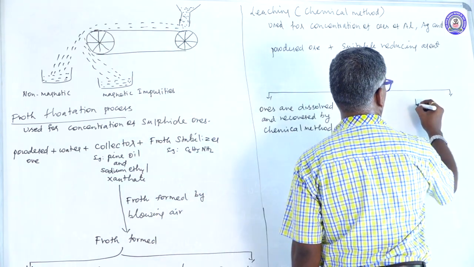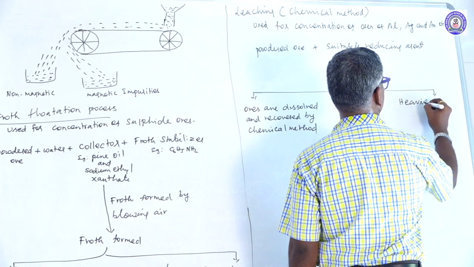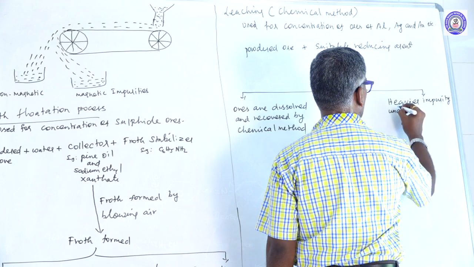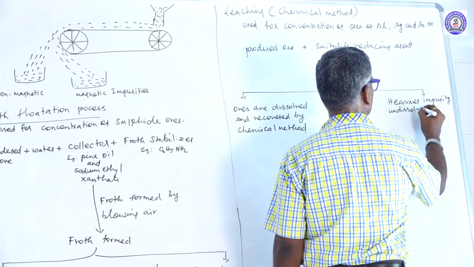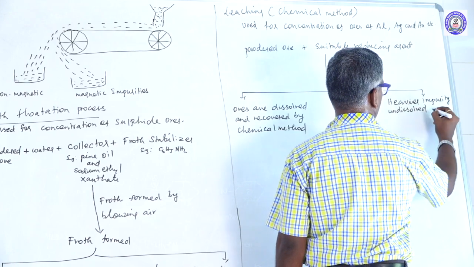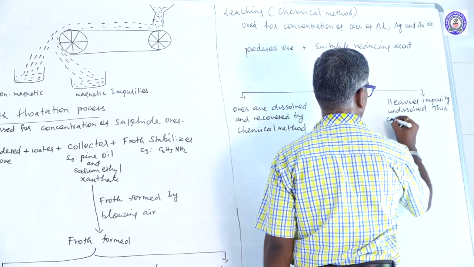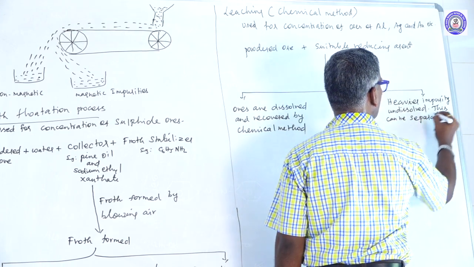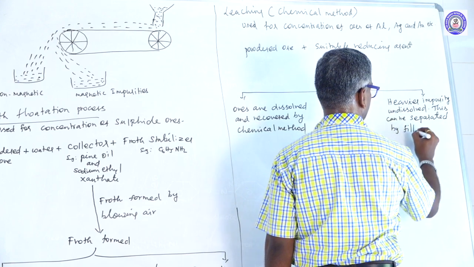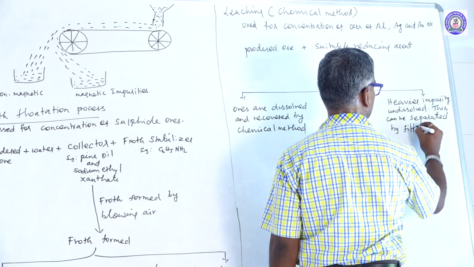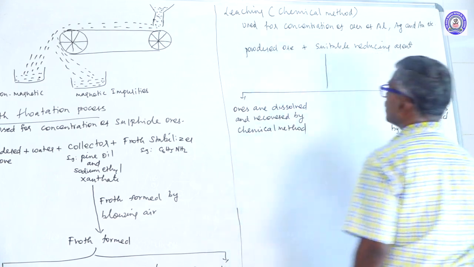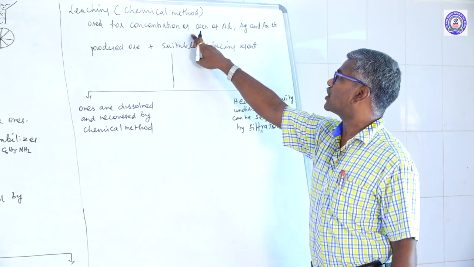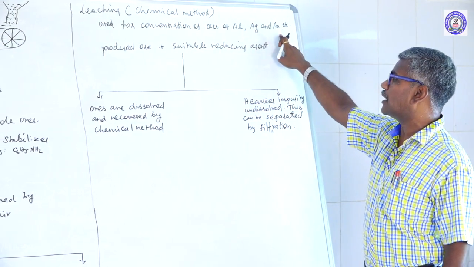Here, heavier impurity undissolved. This can be separated or removed by the filtration. This method known as leaching or chemical method used for concentration of ores of aluminium, silver and gold.